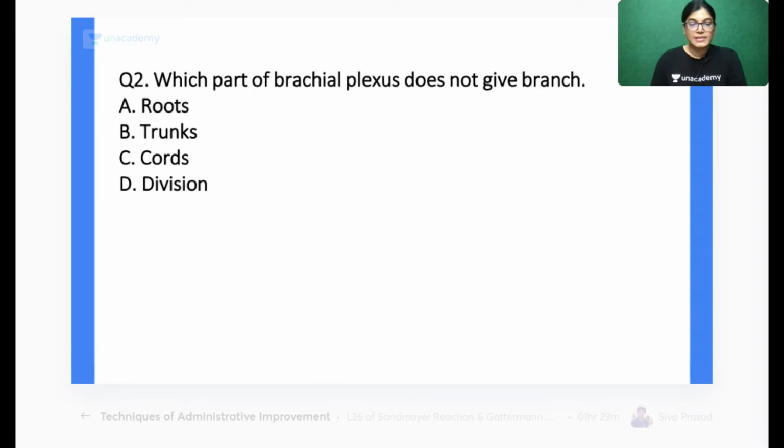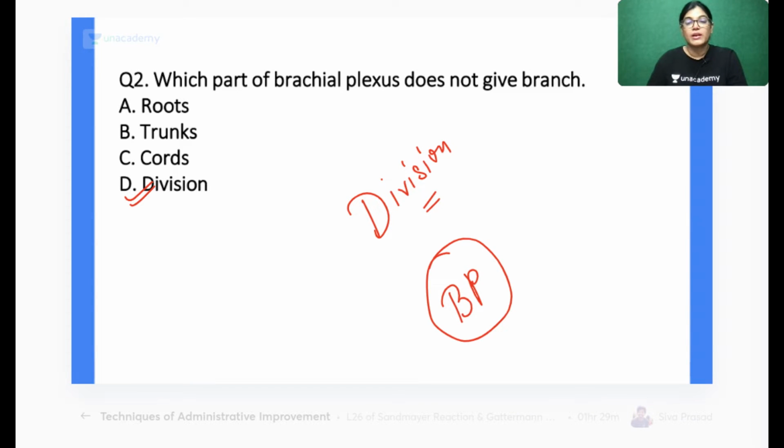Okay, good one. So yes, many of the students have given the right answer. The correct answer is division. What is the location of the division part of the brachial plexus? The division is located exactly behind the clavicle, and we know that each trunk is giving A and P.